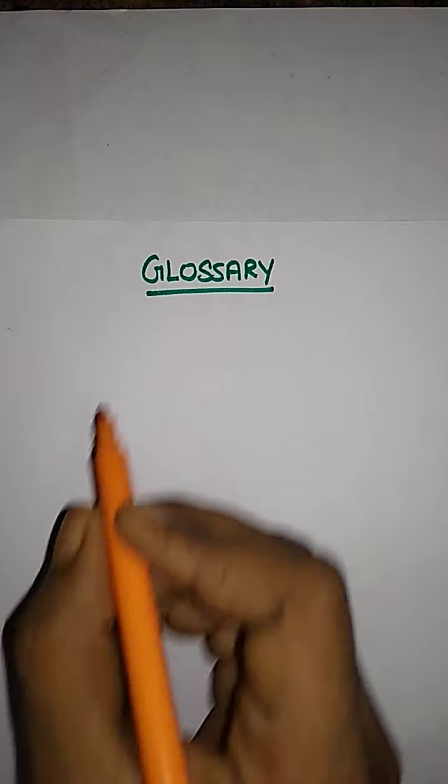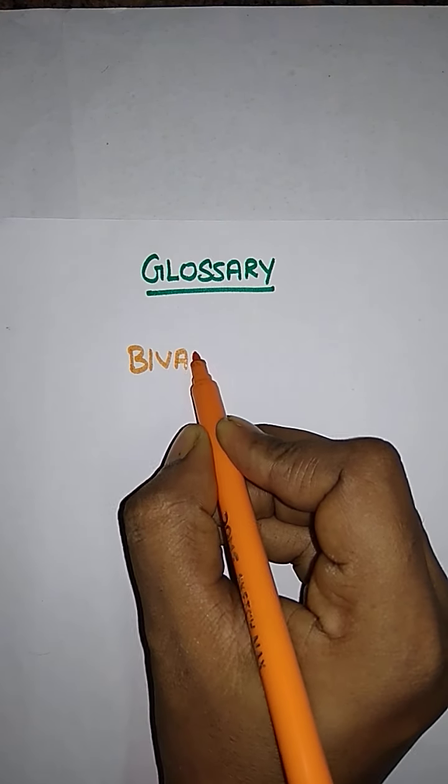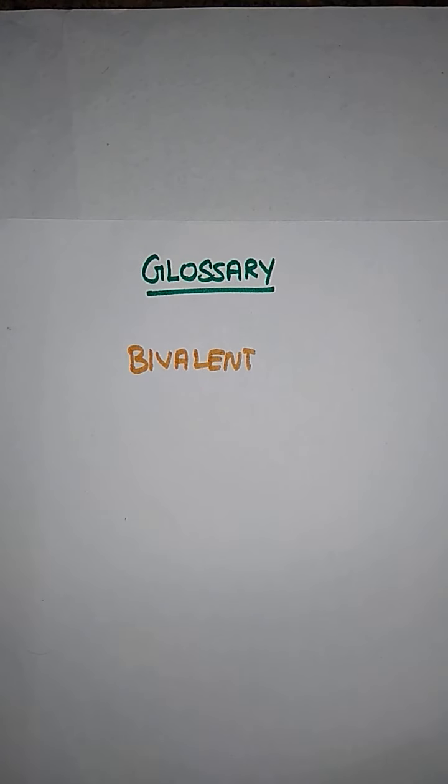Here is a glossary part in this lesson. The first point in this glossary is bivalent. What is the meaning of bivalent? Where we are seeing that, the first thing is apacetine.